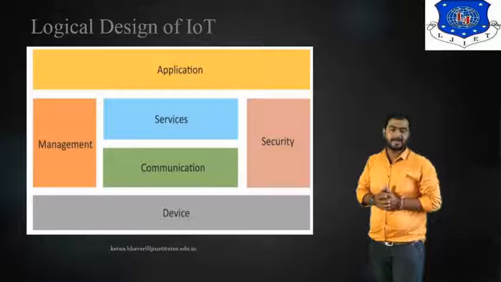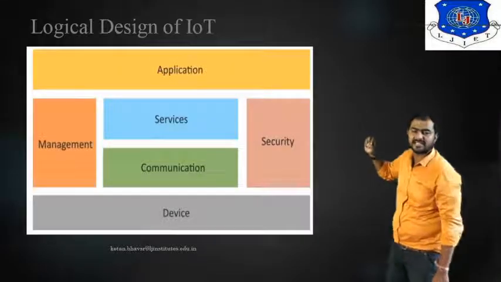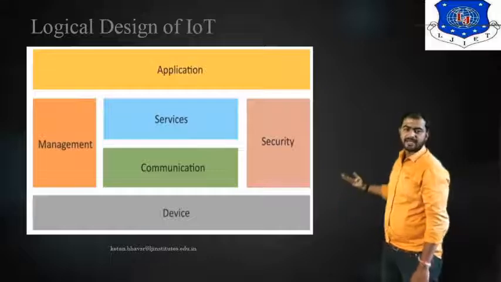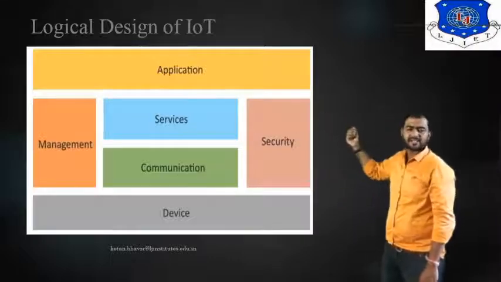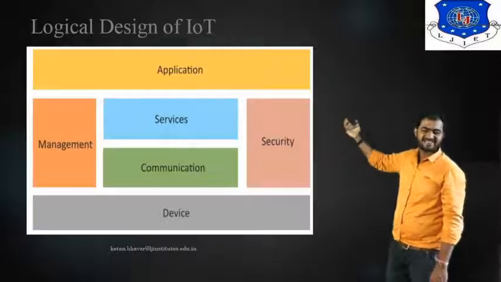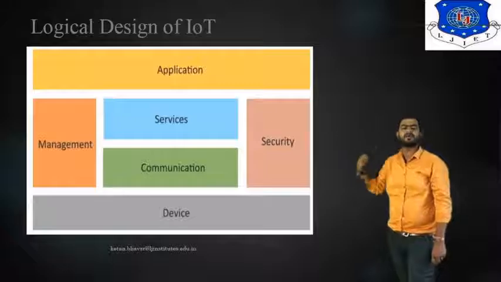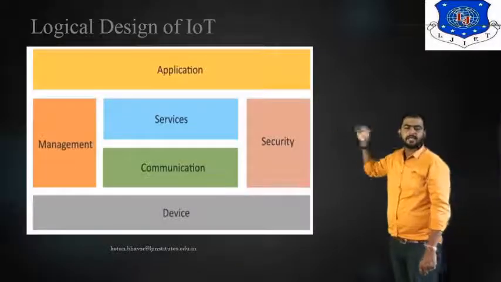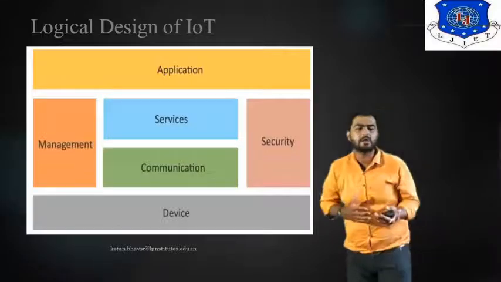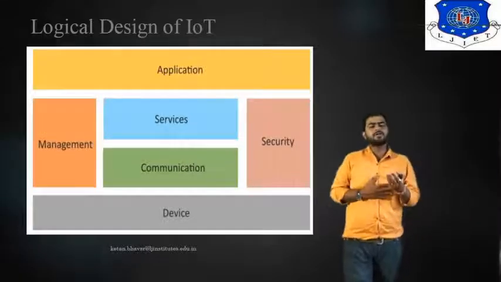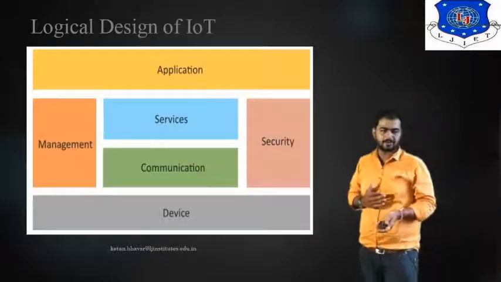So these are the few points that we definitely discuss when we're talking about the logical design of IoT. As you can see in the basic diagram of the logical design, the devices communicate with the management and security of the system, which provide the communication channel, services and application. With the help of the application layer you can manage all the devices, security, management, services and communication. For communication, it depends on which protocol you are going to use, whether wireless or wired.